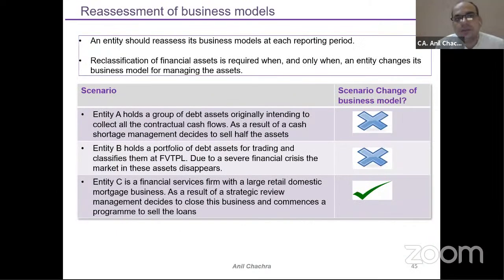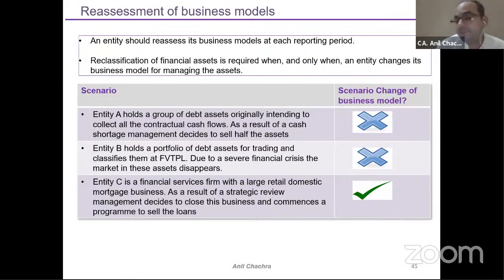Now, reassessment of business model. Reassessment means we are applying a particular model, say the amortization model, meaning hold to collect, and the company wants to change from hold to collect and sale. Whether this is allowed, we need to check the conditions. What are the conditions which will allow changing the business model?